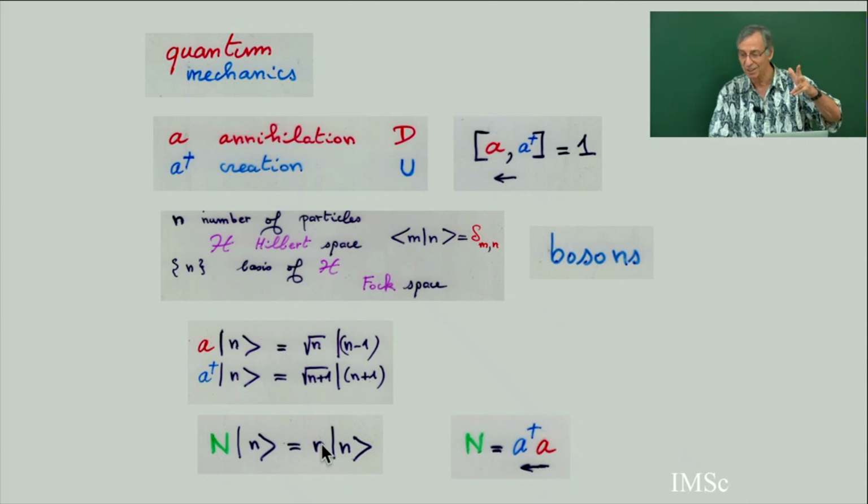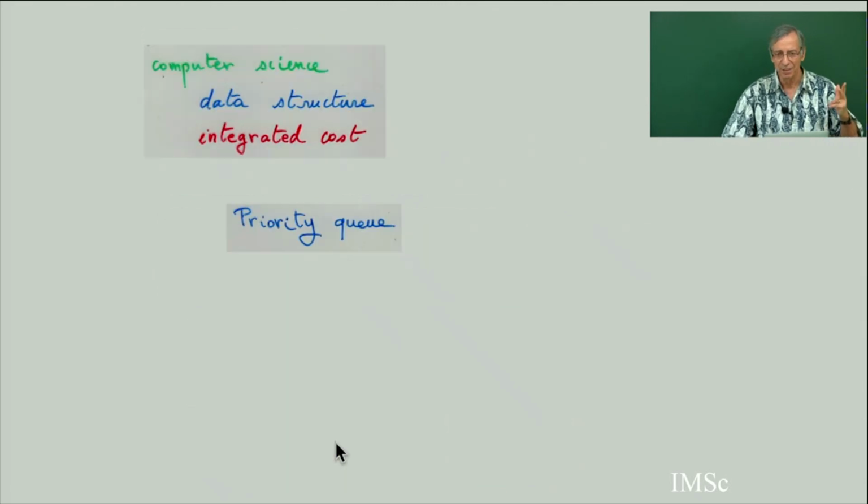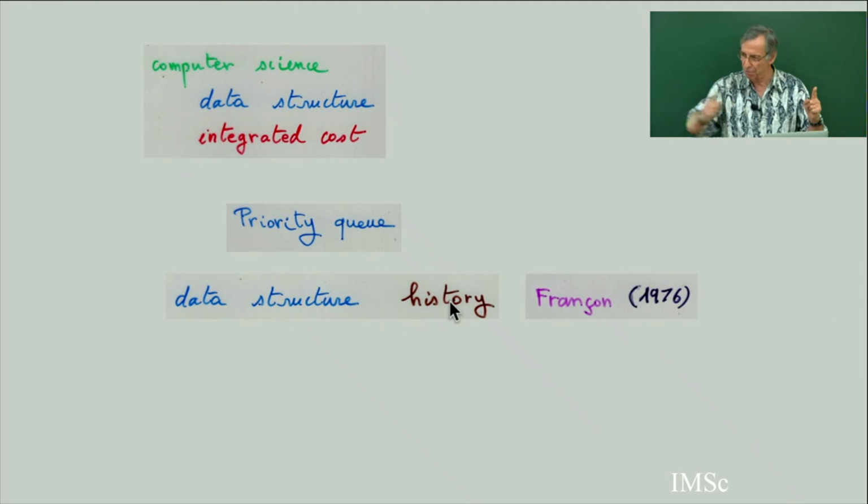So there are three operators: adding, deleting, and then counting how many elements are in your file. And this is a dictionary data structure. You can add any element anywhere, delete any element anywhere. You can ask a question: is somebody in your file? But there is one more operator in data structure. So now we have a little sample of computer science. You see data structure, we have seen priority queue. There is a more general data structure. And we have seen the concept of history. For example, for the Polya urn or priority queue, you say history, you have the sequence of primitive operations.